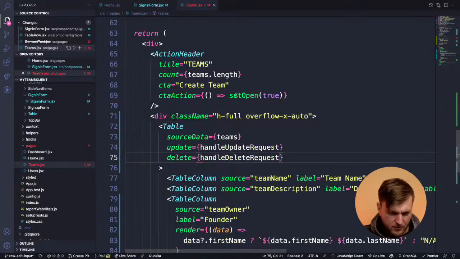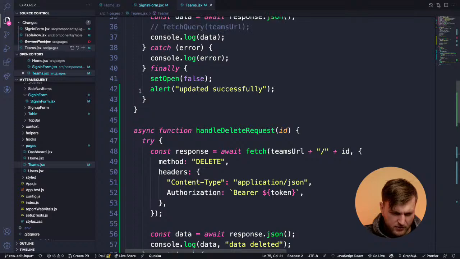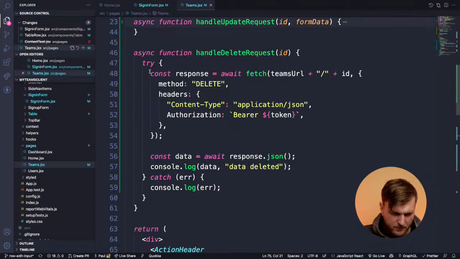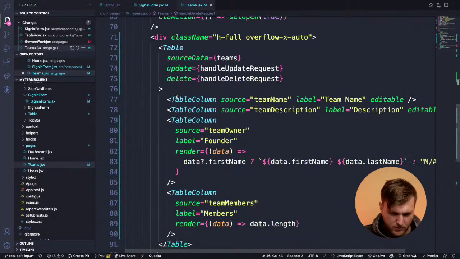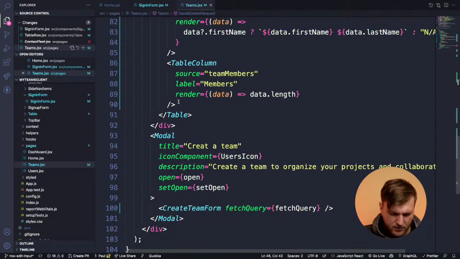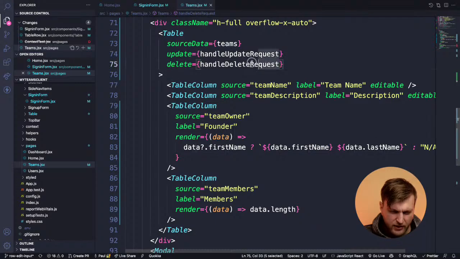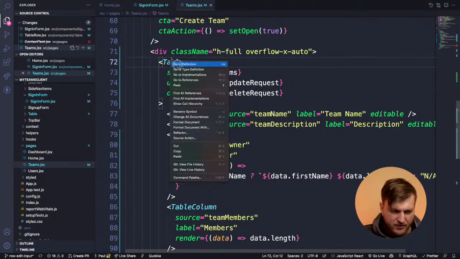Let me handle delete async. Okay, let me close this one. Await. Okay, that looks good. I don't see why it's complaining. It's okay. Sometimes it's just slow. That's why it's complaining. And then we should have access to the delete prop inside our table.